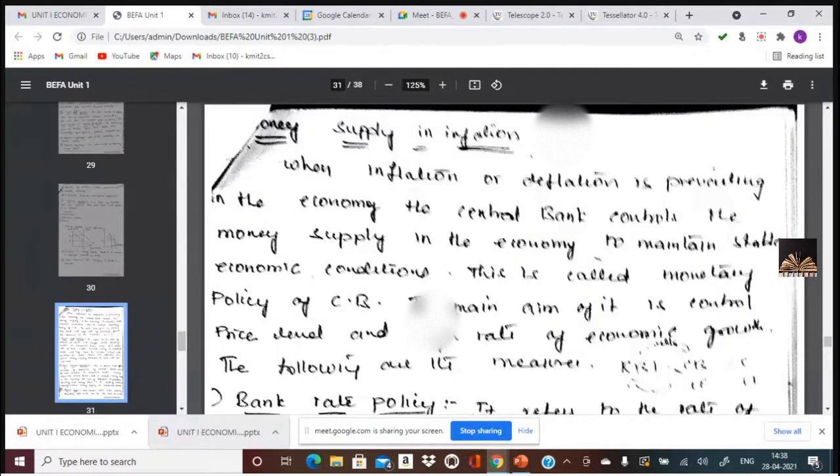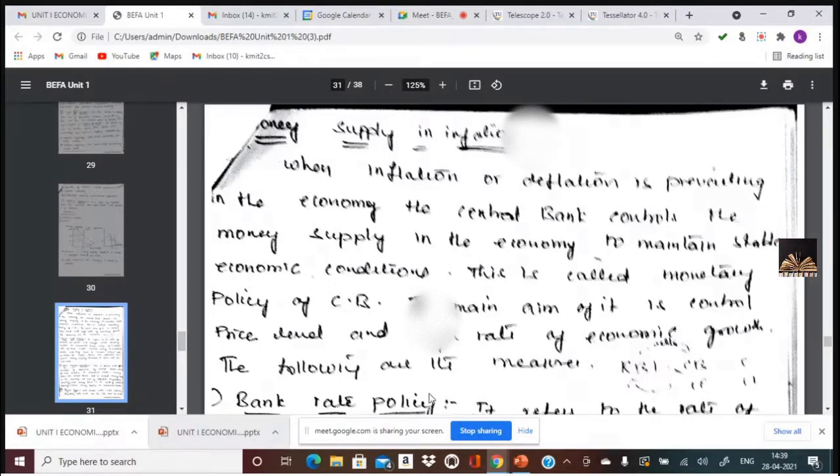So this is how there is a chain, and all the rules, policies, and monetary policies would be framed by the central bank, which should be followed by all the commercial banks. So commercial banks refer to all the nationalized and private banks which are affiliated to the central bank. That is how our banking sector works in India.